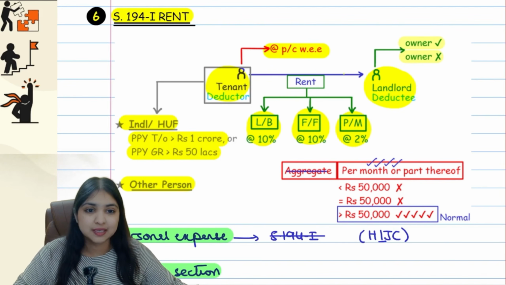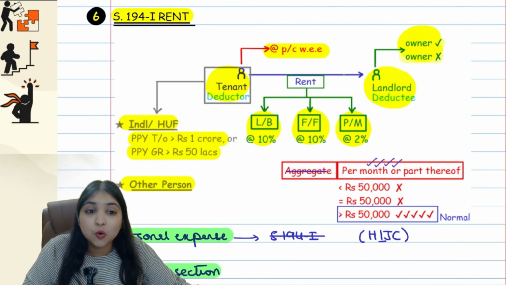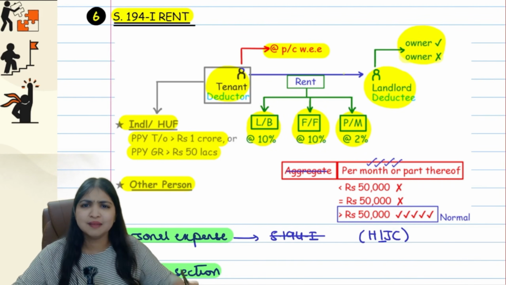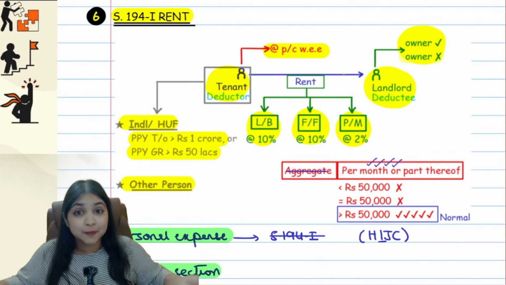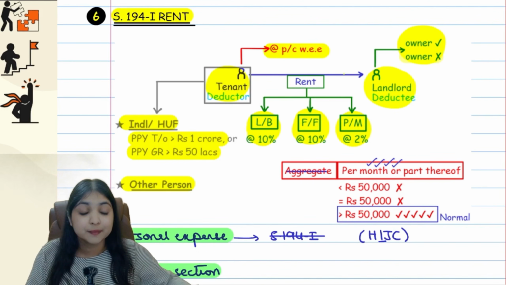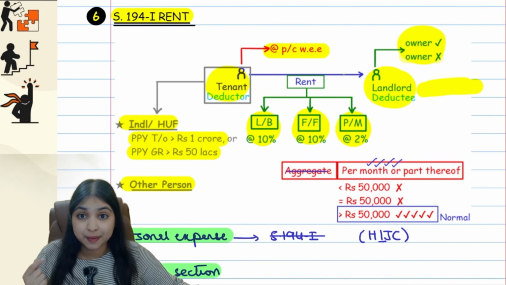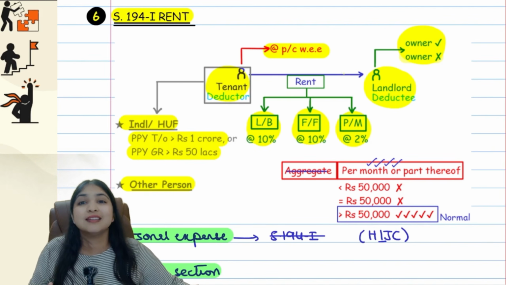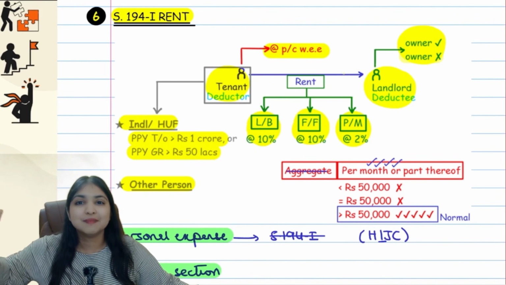Then the person to whom we are giving the rental income, the landlord basically, the deductee, in our example, Mr. Green, he may be owning the property, he may be owning the asset, he may not be owning the asset, it doesn't matter. This itself means even sublease cases will get covered by 194I, because whether the person to whom you are paying rent owns the asset or not is irrelevant. We are paying rent. Rent means welcome to 194I.